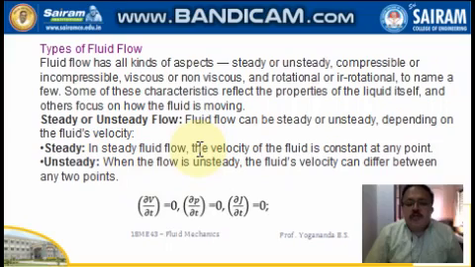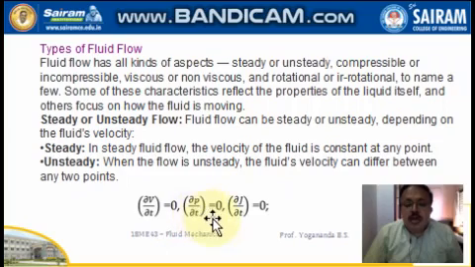Here the fluid flow can be steady or unsteady depending on the fluid's velocity. In steady flow, the velocity of the fluid is constant at any point of time. So velocity with respect to time is 0.